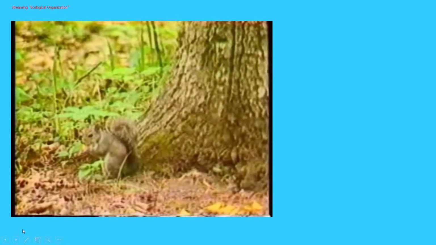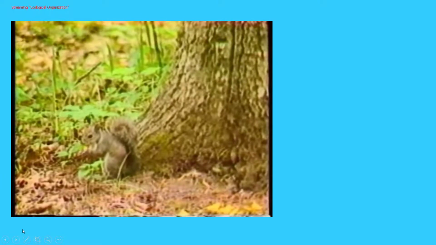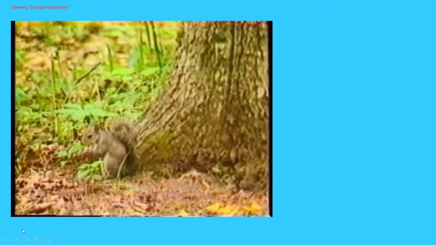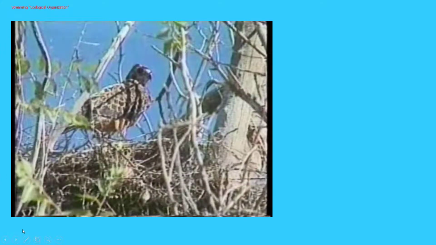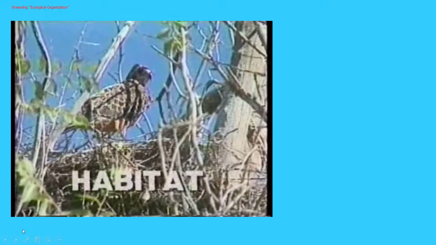For instance, all the squirrels in a forest make up a population of squirrels. Every member of a community needs a place to live, where it can get food and shelter. Ecologists call this place a habitat. In the forest, many birds live and nest in the branches of a tree. The branches are their habitat.